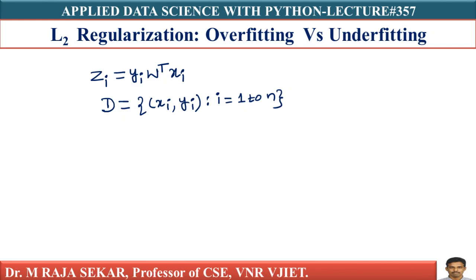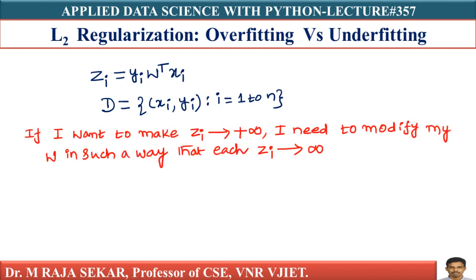So yi and xi are fixed, because they are coming from training data. If I want to make zi go to plus infinity, I need to modify my w.